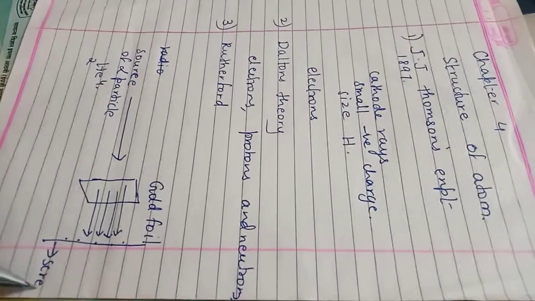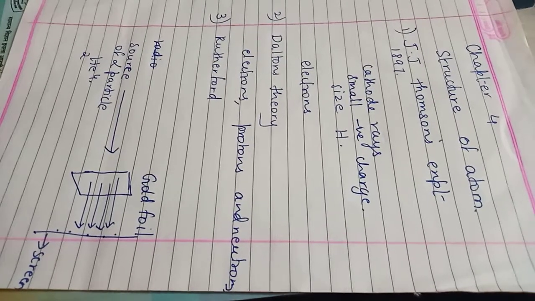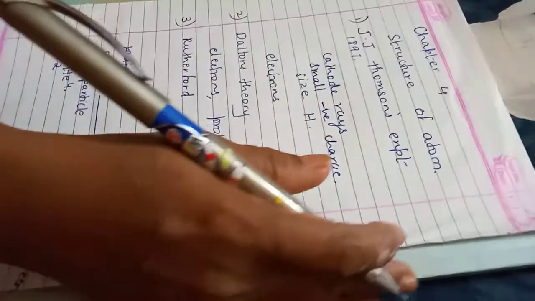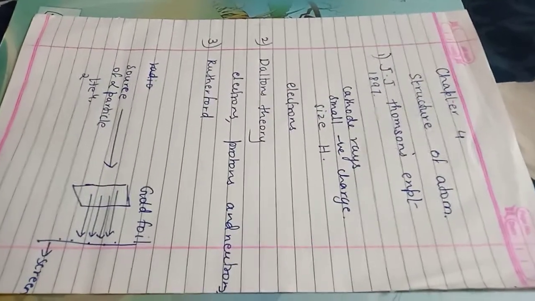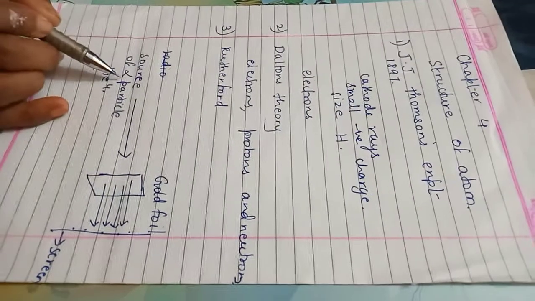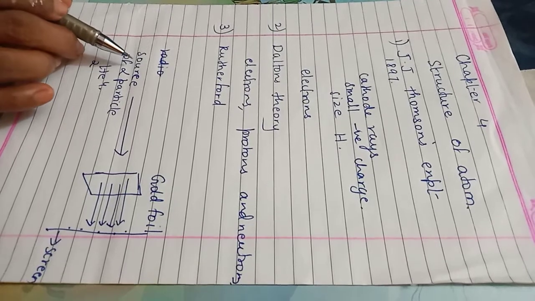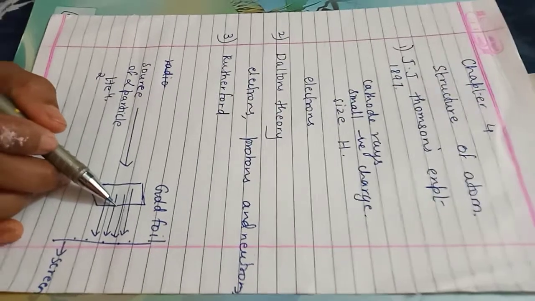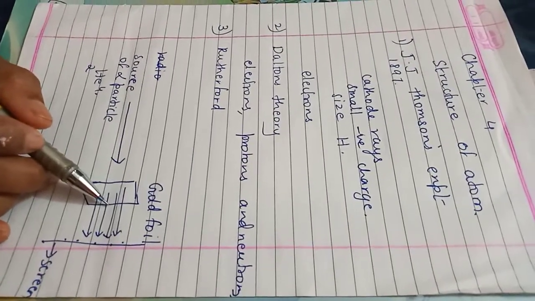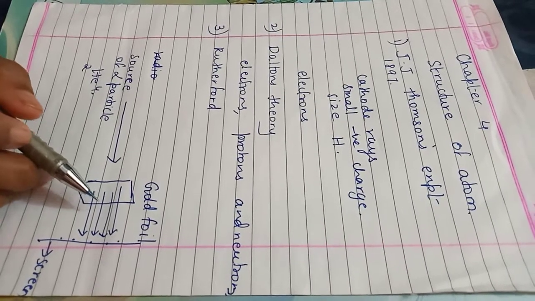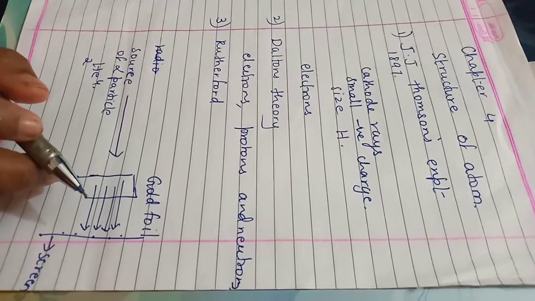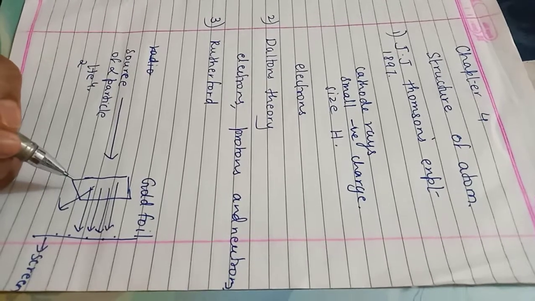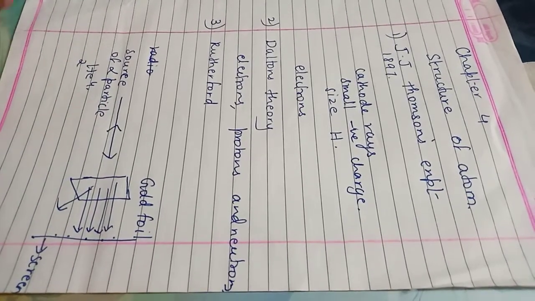There is a special screen, which was made of zinc sulfide. Scintillations means sparks, a kind of lighting effect. So they produce scintillations on the screen here. See here, this is a source of alpha particles. The alpha particles from the source were made to pass through gold foil. It was observed that most of the alpha particles traveled undeviated. Now you may ask me, what does most mean? 99% of alpha particles traveled straight through gold foil. Still very few of them traveled through different angles, and just one or two alpha particles retraced their path.